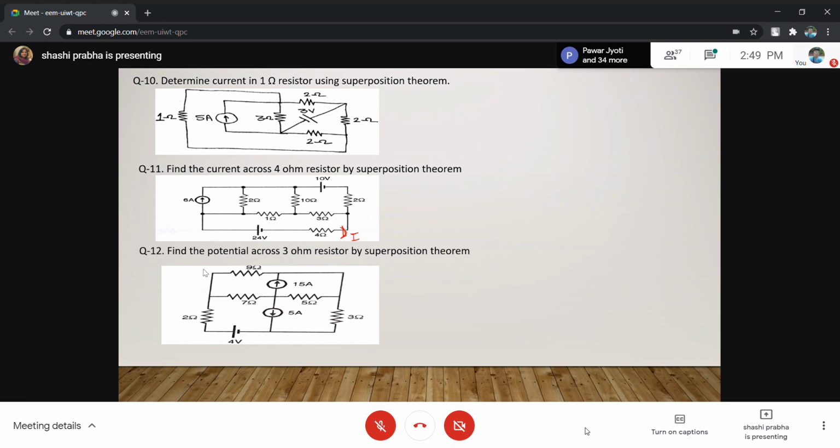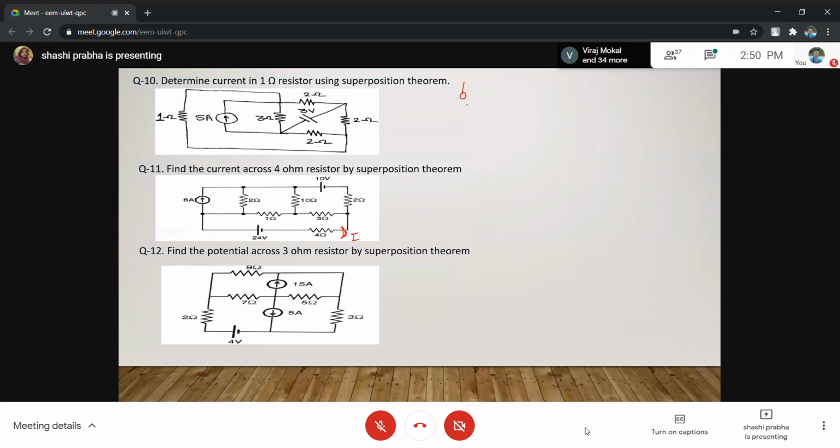So how many sources are there? 3 sources are there. So you have to draw the diagram 3 times. So your expertise is how to simplify the circuits. I'll just draw 3 diagrams.